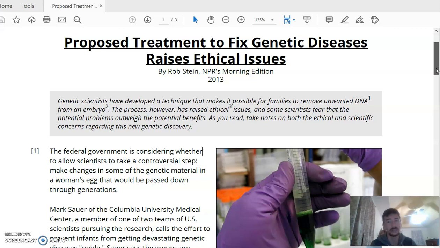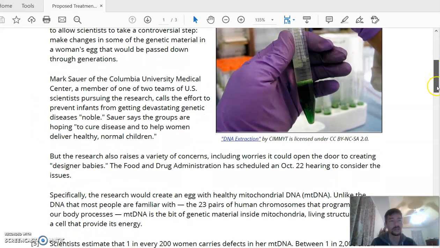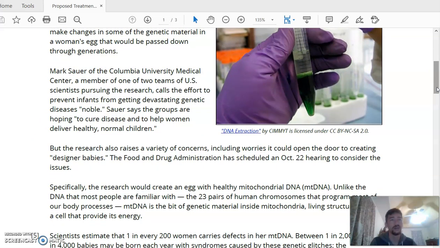And when we do that, we make changes to what their babies are going to be like. Mark Sauer of the Columbia University Medical Center, a member of one of two teams of U.S. scientists pursuing the research, calls the effort to prevent infants from getting devastating genetic diseases noble, right? Meaning it's a good idea. It's something that we should strive for.